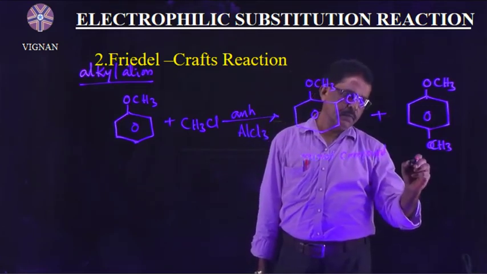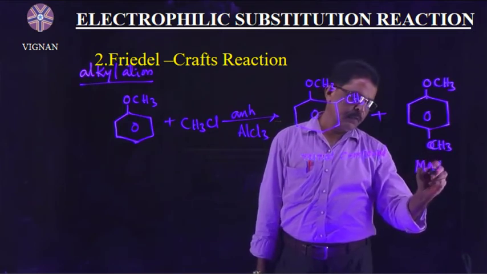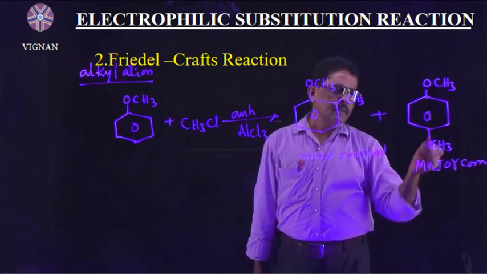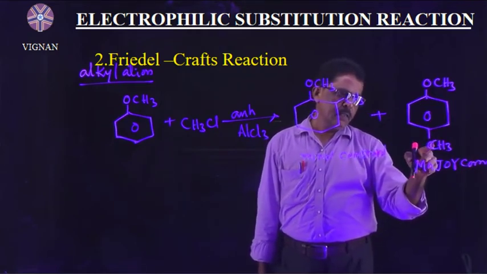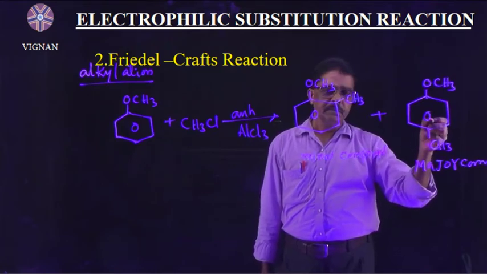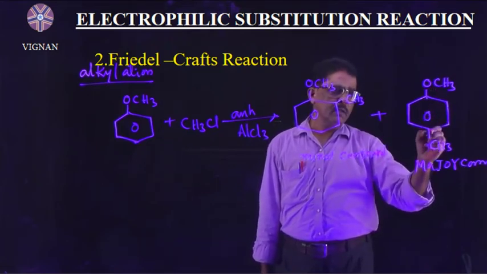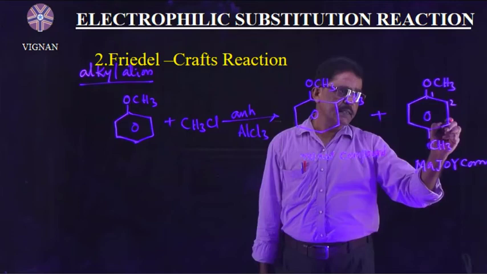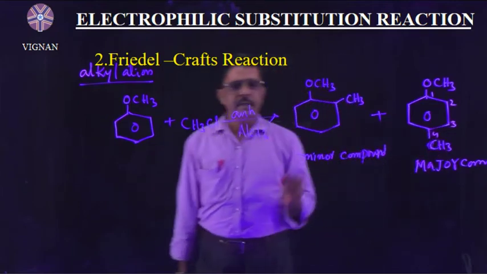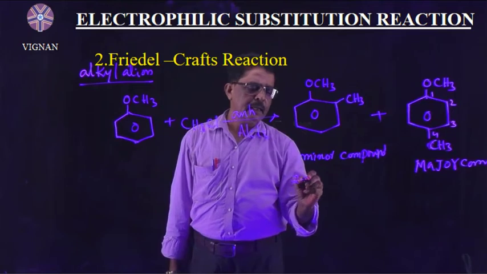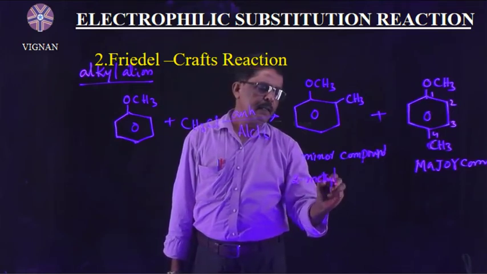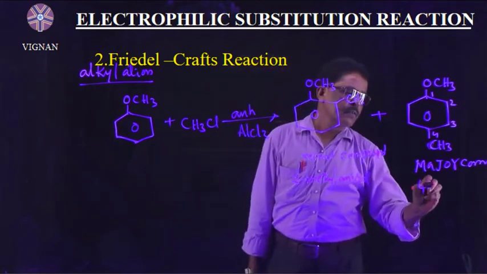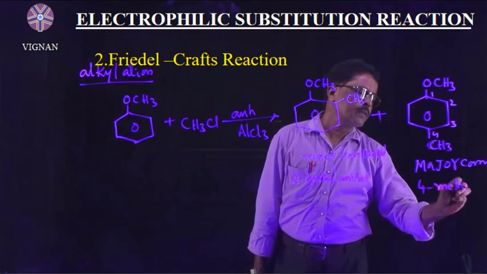The para one is the major compound, a very stable compound because the bulky groups are at more distance. The name of this compound is 2-methylanisole, and this one is 4-methylanisole.